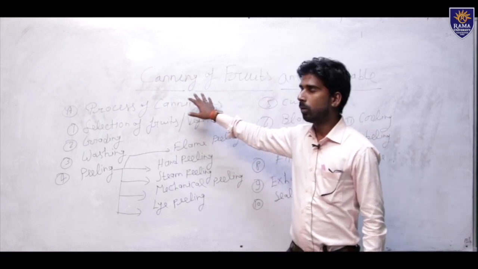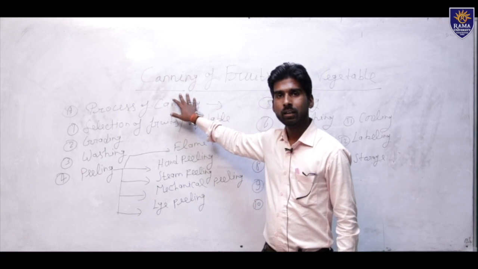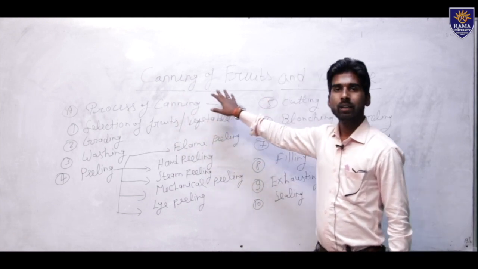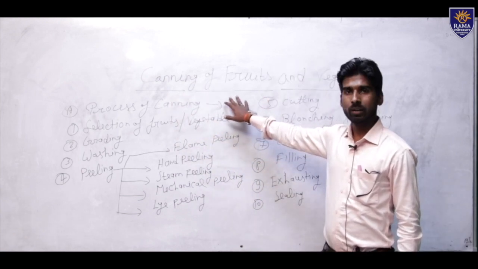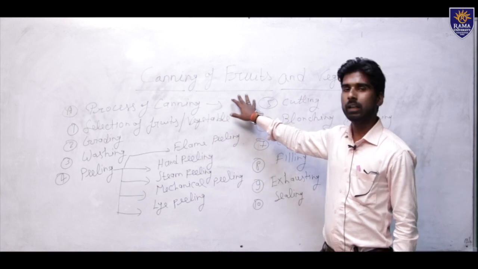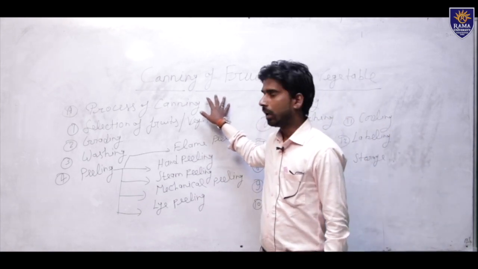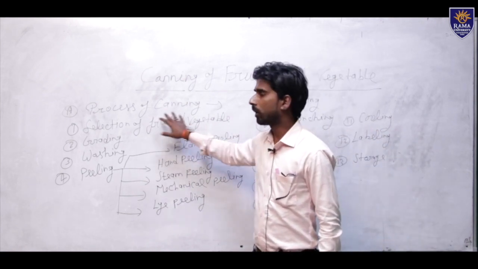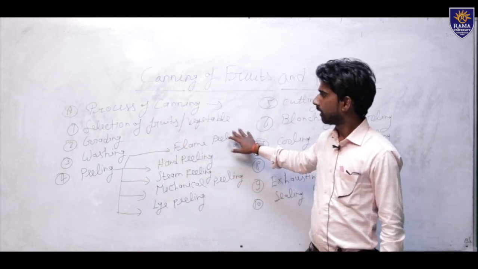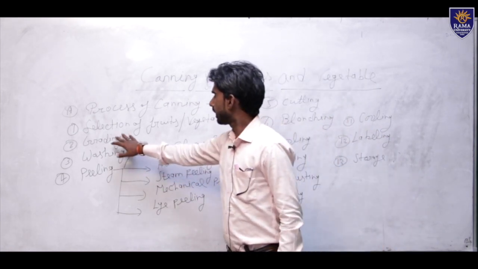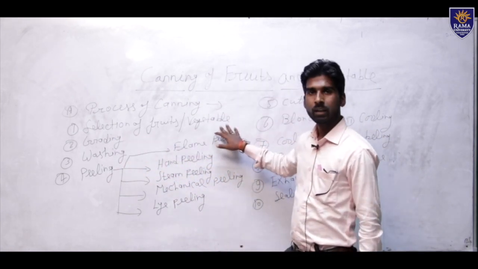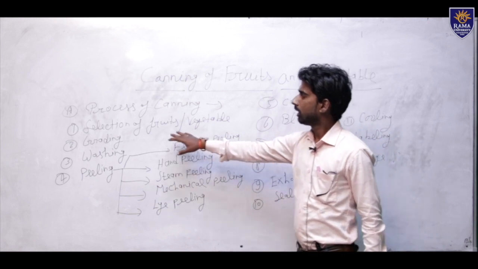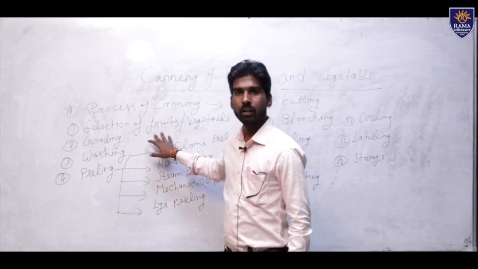And who is the father of canning? Father of canning is known as Nicholas Appert. It was given in 1804. Now we are studying the processes of canning. Number one, selection of fruits and vegetables. It is a very important process of canning.